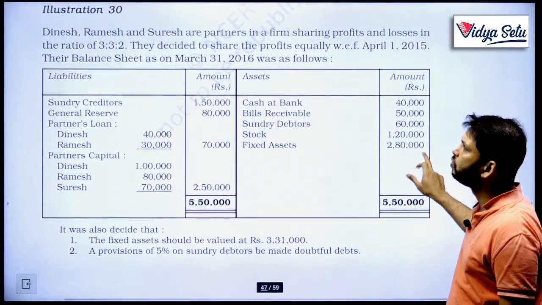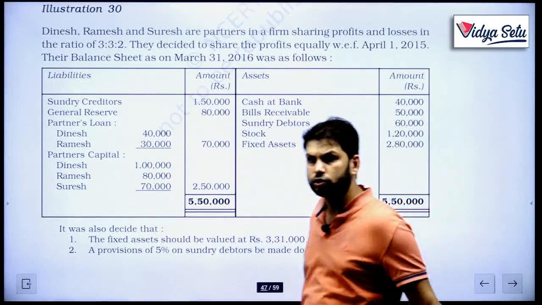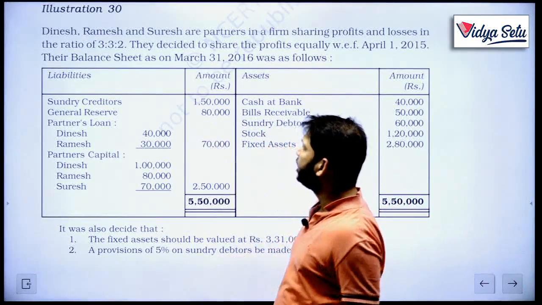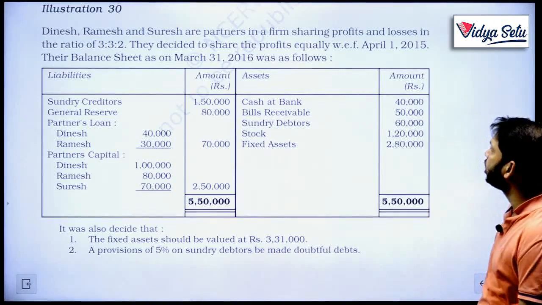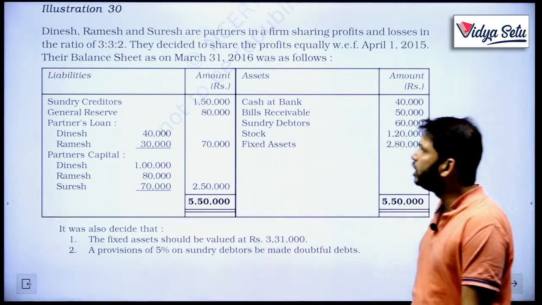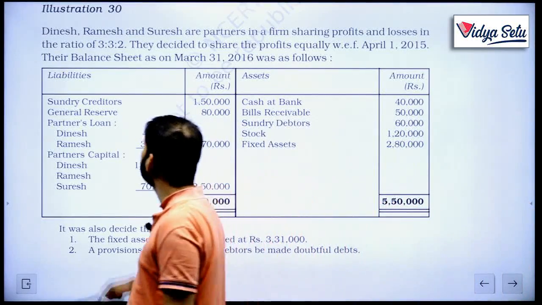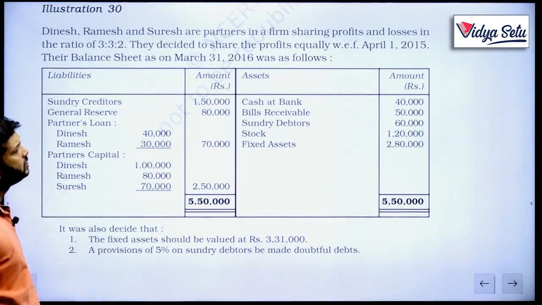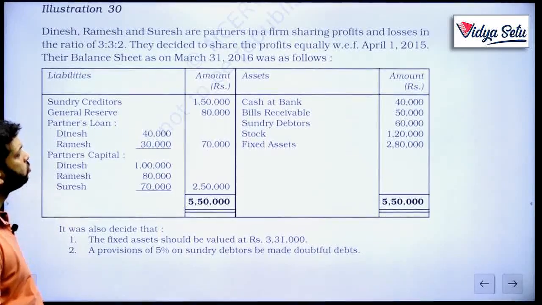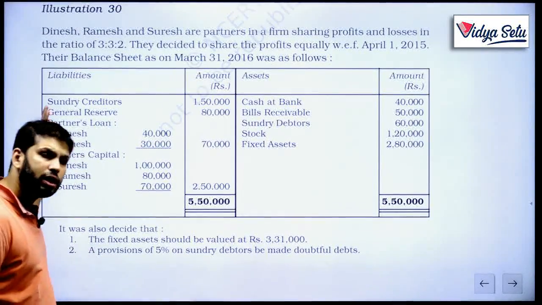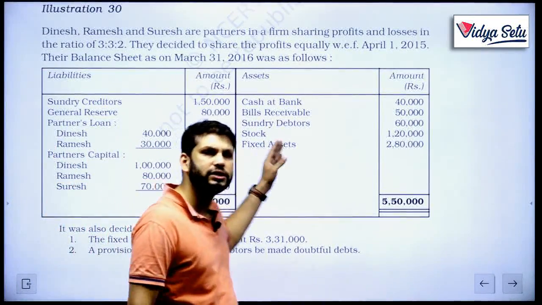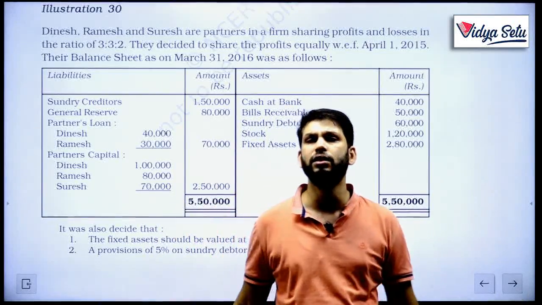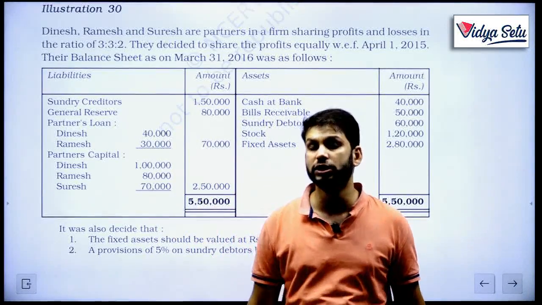So let's see, there is only one illustration to explain this topic. Let's look at it. Dinesh, Ramesh and Suresh are partners in the firm sharing profits and losses in the ratio of 3:3:2. They decided to share profits equally with effect from 1st April 2015. So no new partner is coming in. They just decided amongst themselves, let's change the terms of partnership.